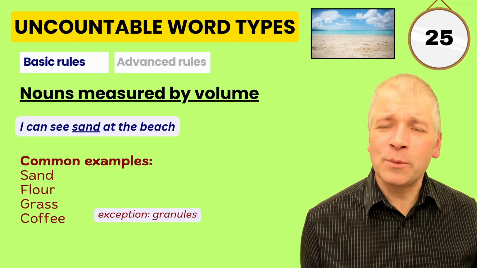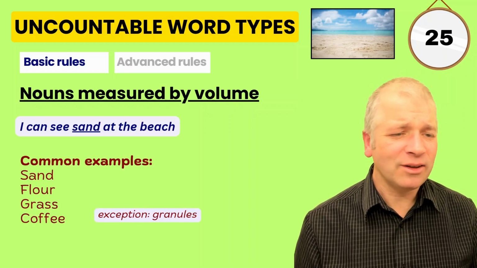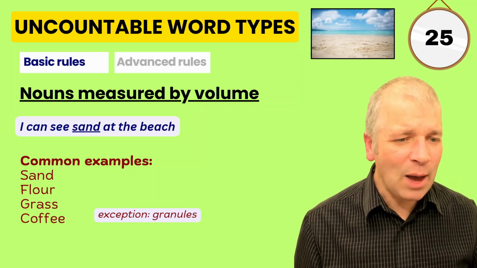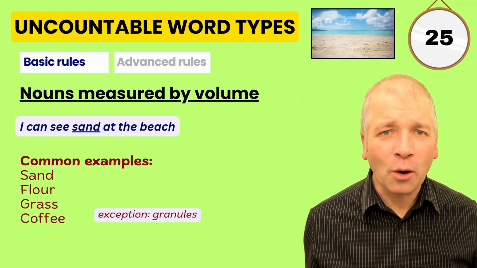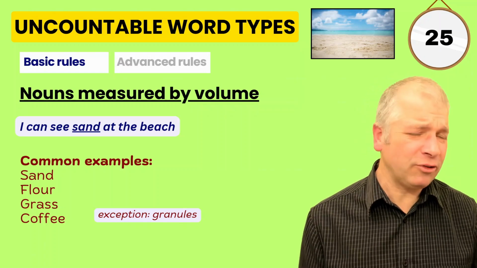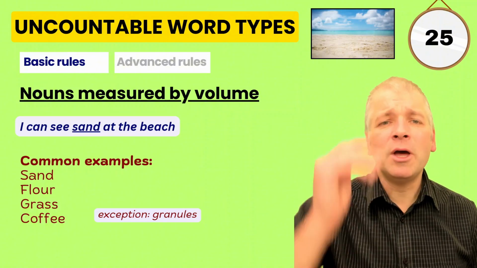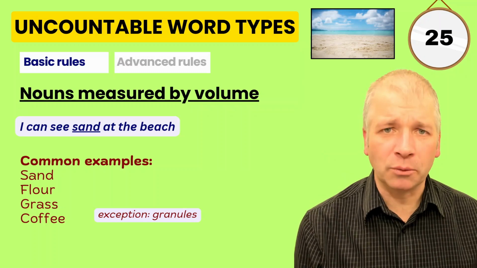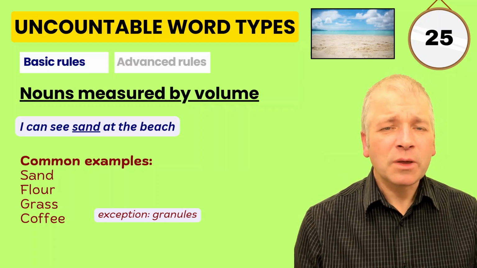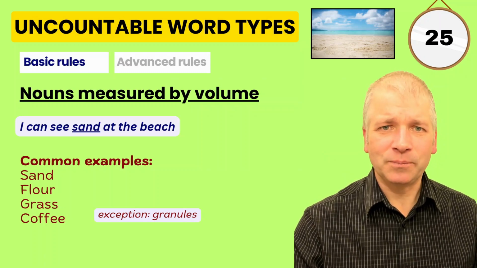And other words that we treat in the same way are flour, grass and coffee. There are some exceptions, such as the word granules. Even though they're small and there are many of them, we still count granules. But usually these words are uncountable.